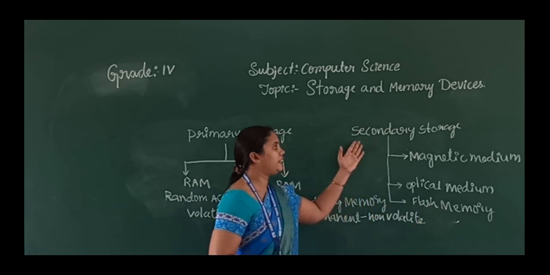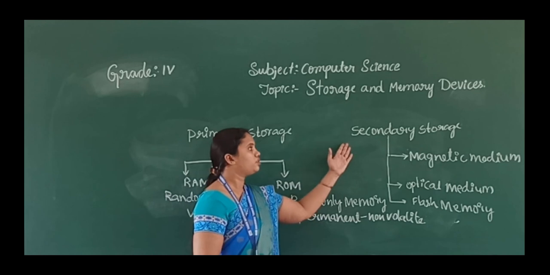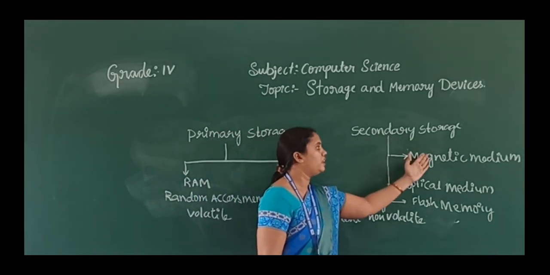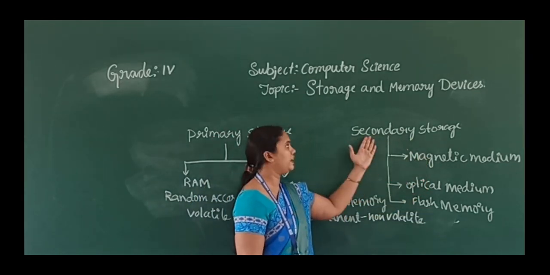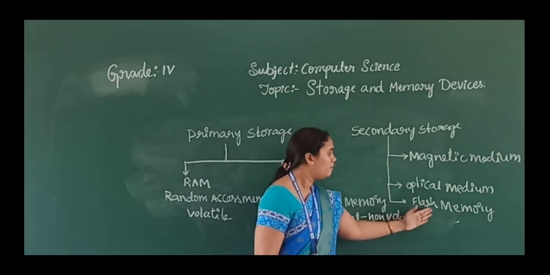So these are the three types of secondary storage: magnetic medium, optical medium and flash memory.